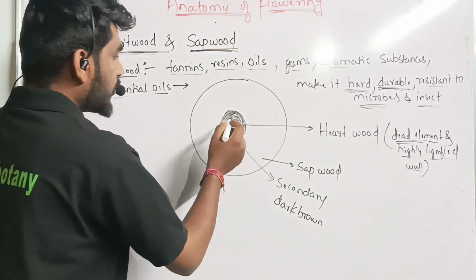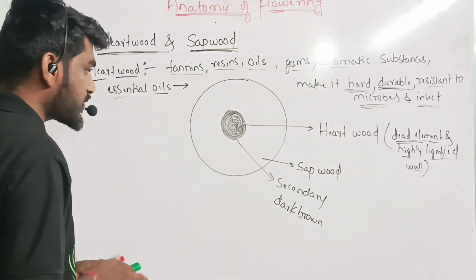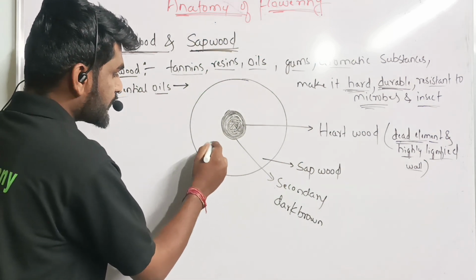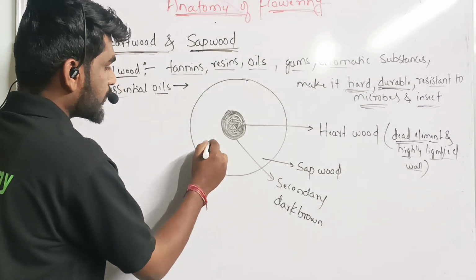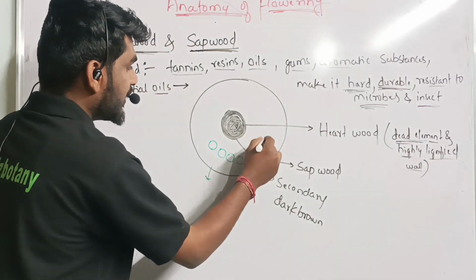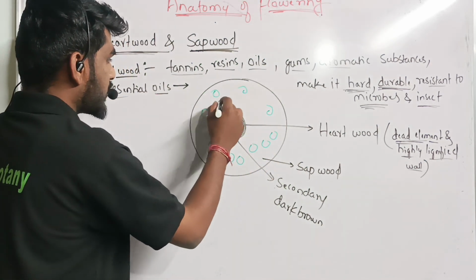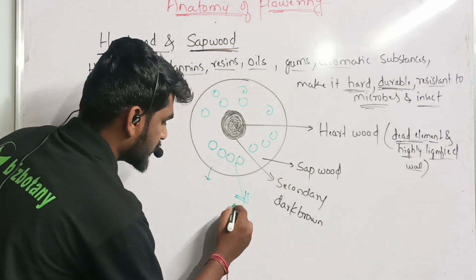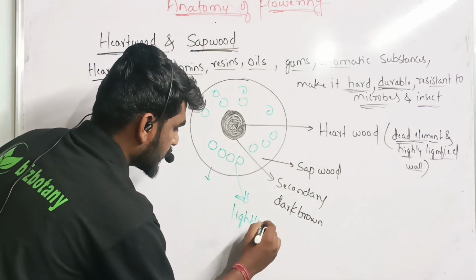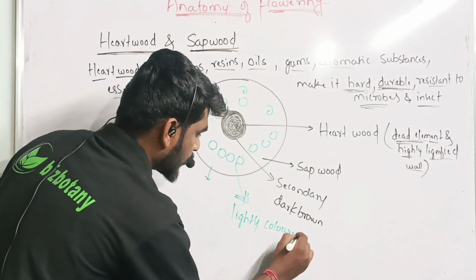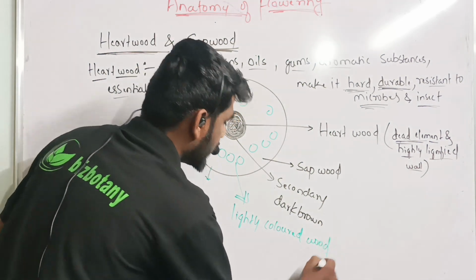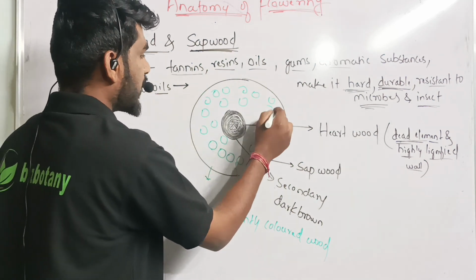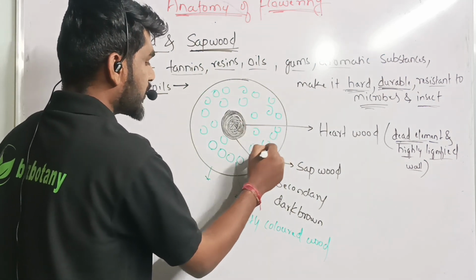Towards the periphery, the outermost region of the wood, lightly colored wood will be present, and this wood will be helpful for the conduction of water and minerals to the plants.